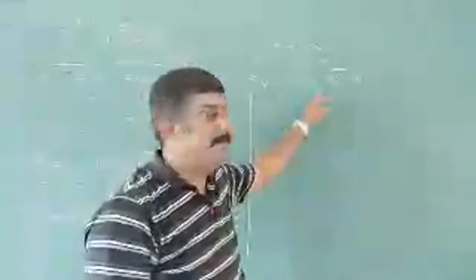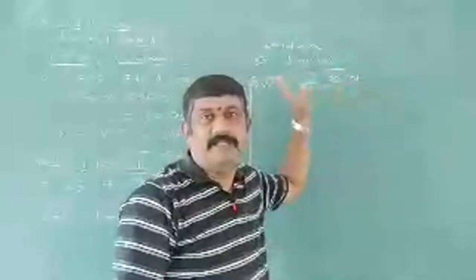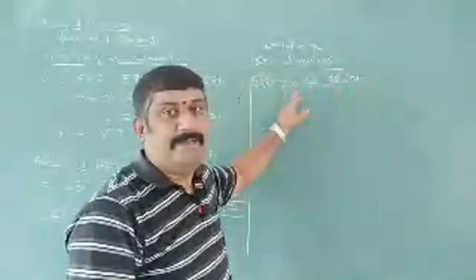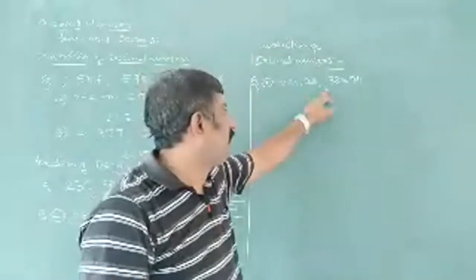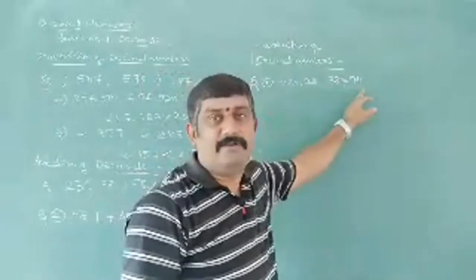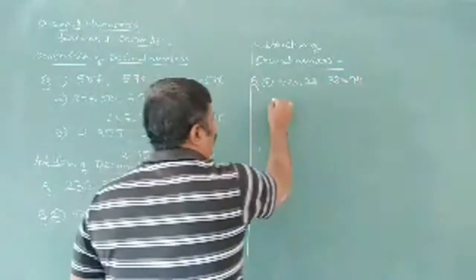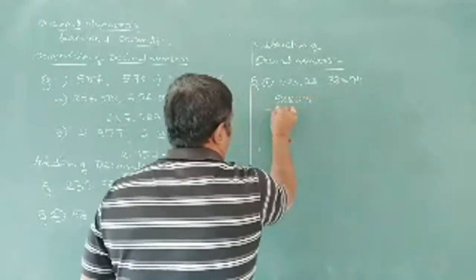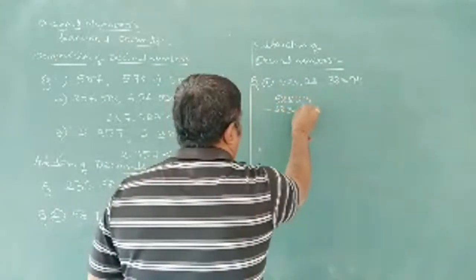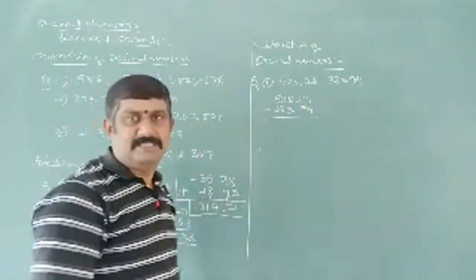The example I am taking here is 528.23 minus 383.94. Simple. According to our general method, we are going to do simple subtraction.